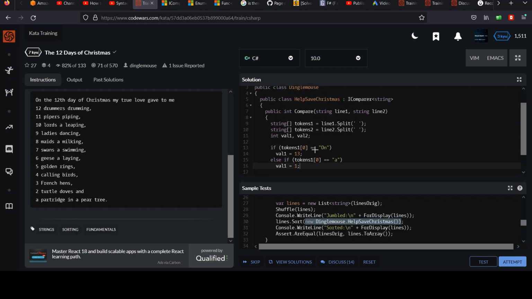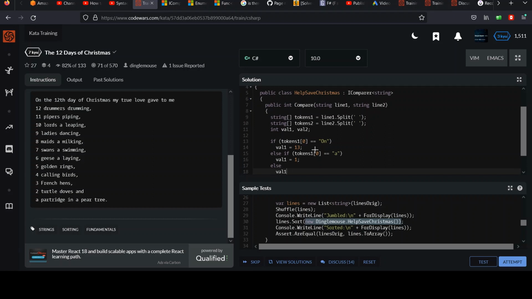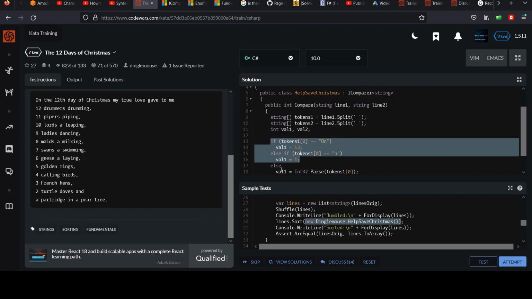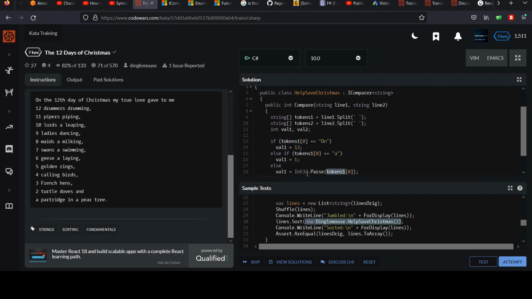Oh, don't forget my semicolon. And then else val1 equals Int32.Parse. This is where you can convert a string to an integer. And I'll say tokens1 at element 0. Right? So we handled the couple oddball cases. Otherwise, we can just assume that first word is going to be a number.